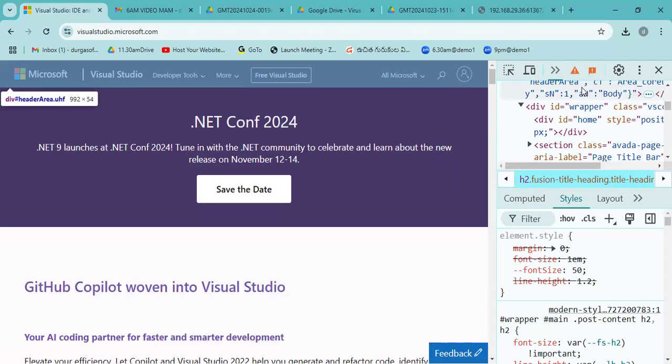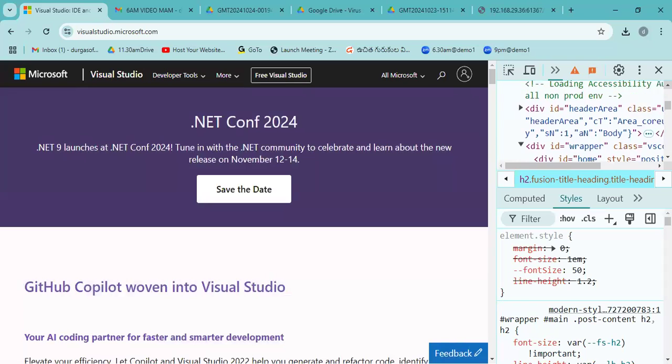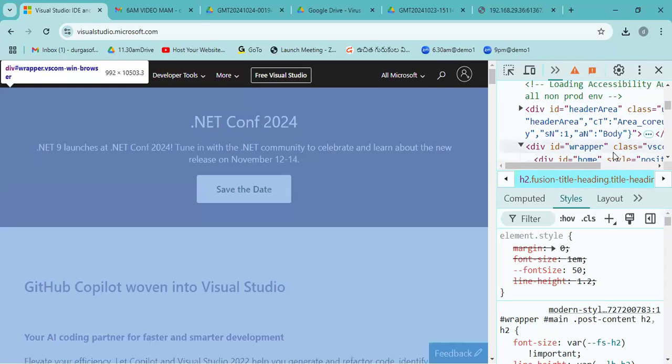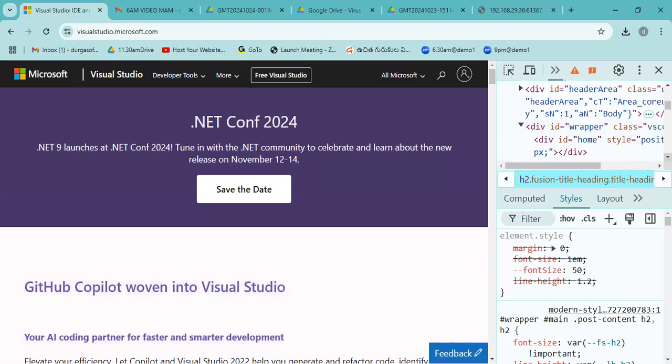First, the selected area you can see is the header area. This black one is one div tag for the header area. This is one more div tag for the entire wrapper content, for the entire content of this site.